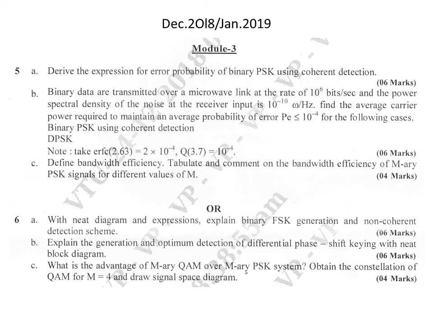And the third question is, what is the advantage of M-ary QAM, quadrature amplitude modulation, over M-ary PSK system? The advantage of M-ary QAM over M-ary PSK system we should explain, and obtain the constellation of QAM for M equal to 4 and draw the signal space diagram. When M is equal to 4, the constellation diagram for QAM we need to draw, and the signal space diagram also we should draw and it should be explained. So it is asked here for 4 marks.